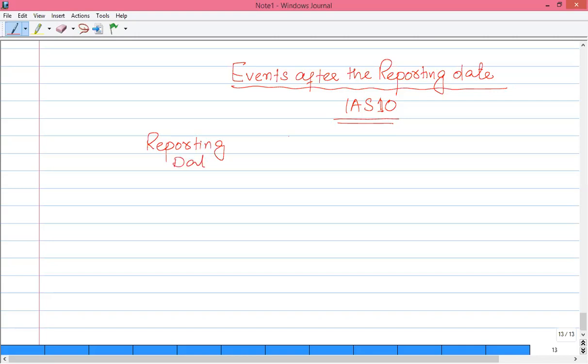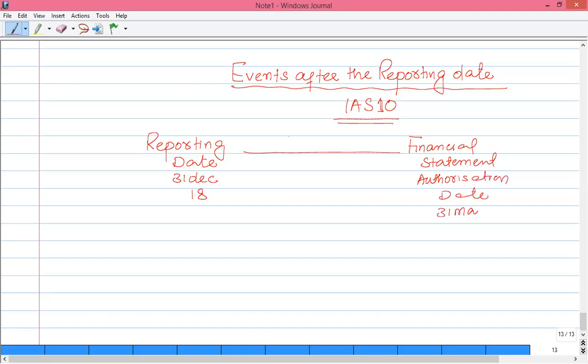Let's assume that our reporting date is 31st December 2018 and the date on which financial statements are authorized for issue, that is the authorization date, is 31st March 2019.